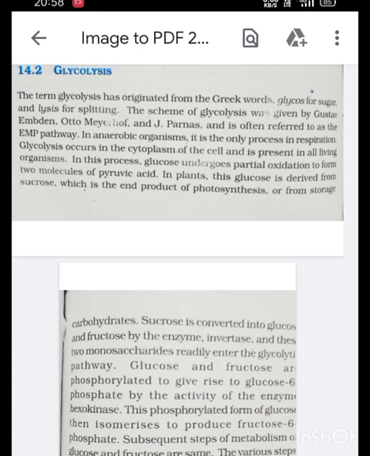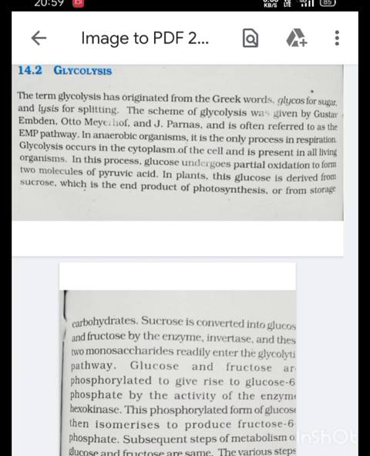In aerobic organisms, it is the first process in respiration. Glycolysis occurs in the cytoplasm of the cell and is present in all living organisms. In this process, glucose undergoes partial oxidation to form 2 molecules of pyruvic acid. In plants, this glucose is derived from sucrose, which is the end product of photosynthesis, or from stored carbohydrates. Sucrose is converted into glucose and fructose by the enzyme invertase,